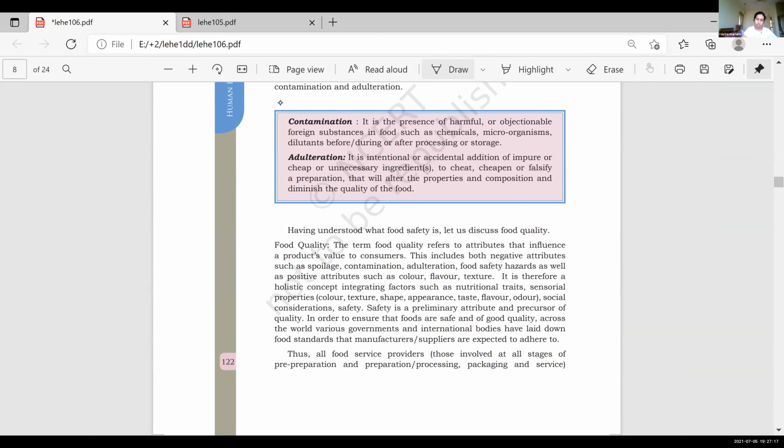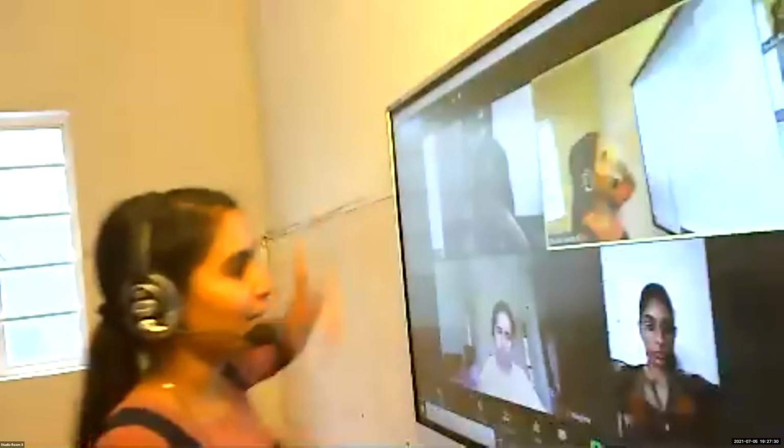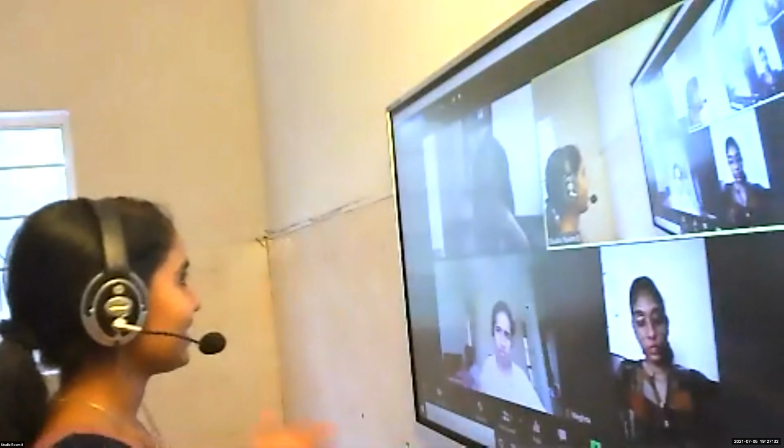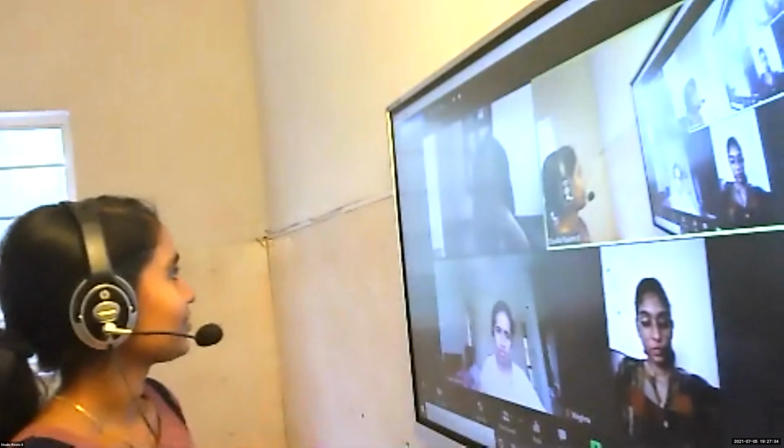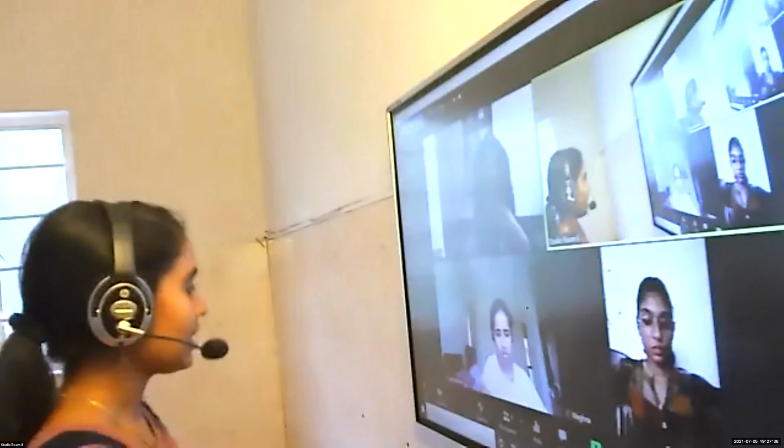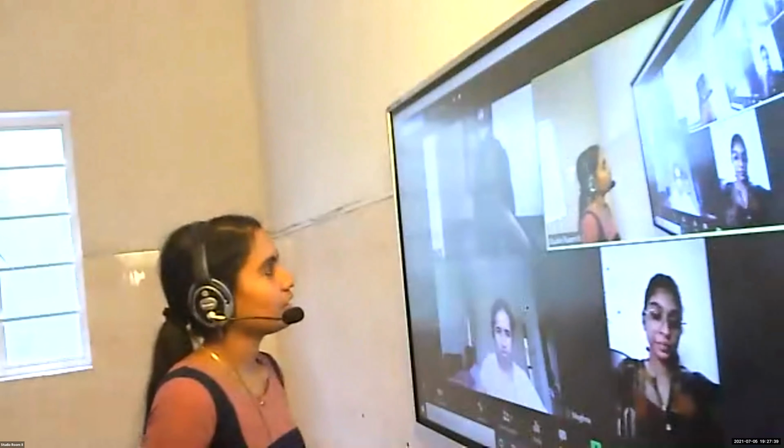Yeah, these are another two concepts under the food safety part. Last year we discussed this. Let me check. Contamination and adulteration. Two concepts. What is adulteration? Don't read from the slide. Last year we discussed. Sana, it's your turn.